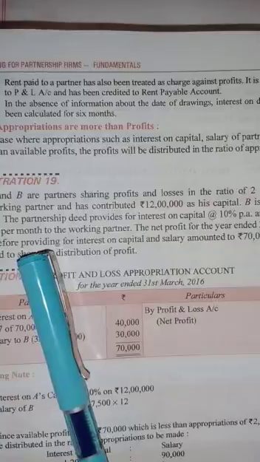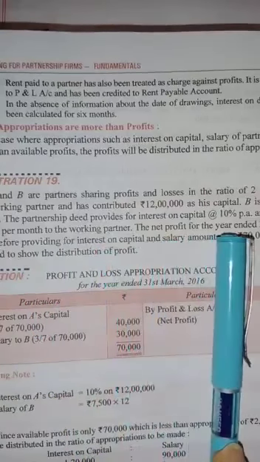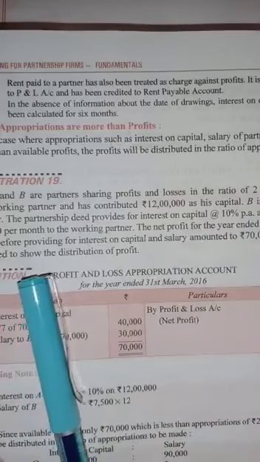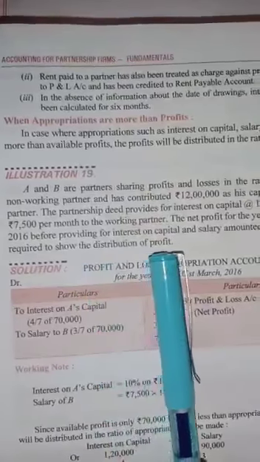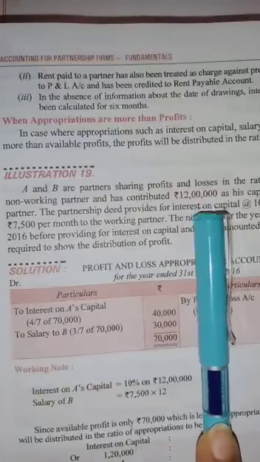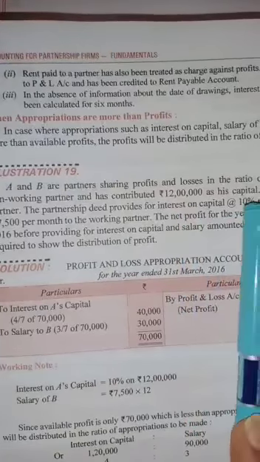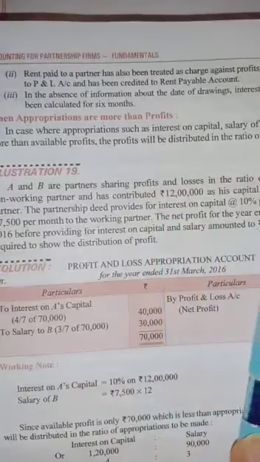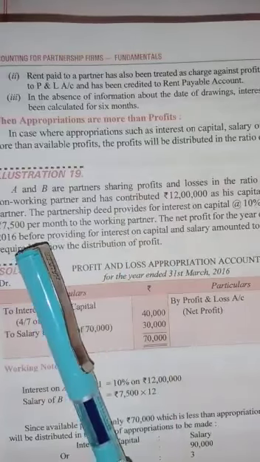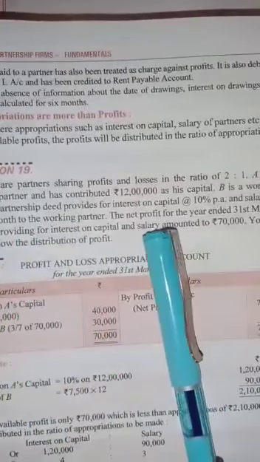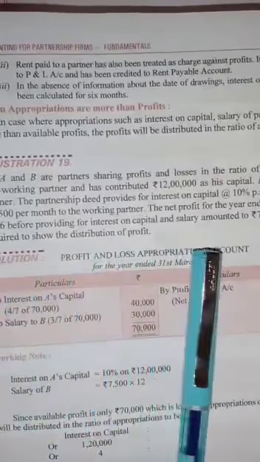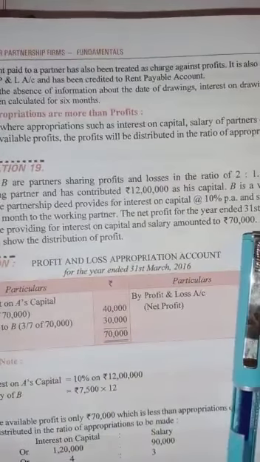He is doing all the work, and the partnership deed provides that interest on capital will be given at 10% and a salary of 7,500 per month will be given to the working partner. Two things are allowed: interest on capital, 10% of 12 lakh, means 1,20,000 is allowed, and 7,500 salary to the working partner means B is allowed 7,500 per month. But the profit of the year is 70,000 only. Before providing interest on capital and salary, the profit was only 70,000.